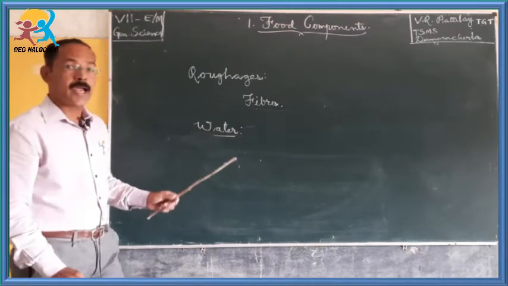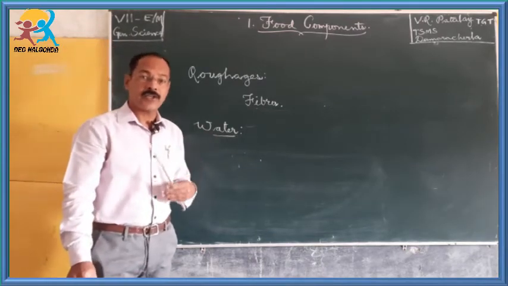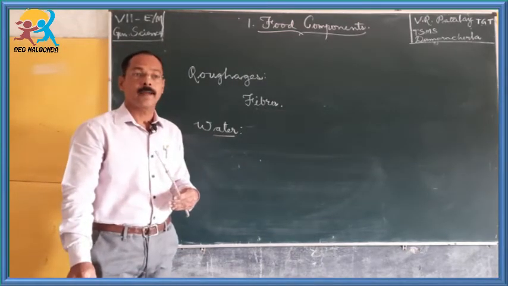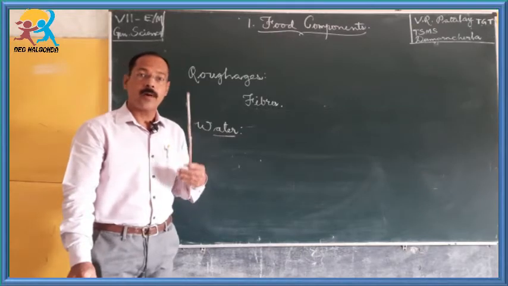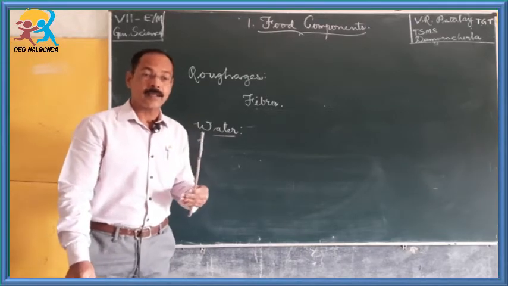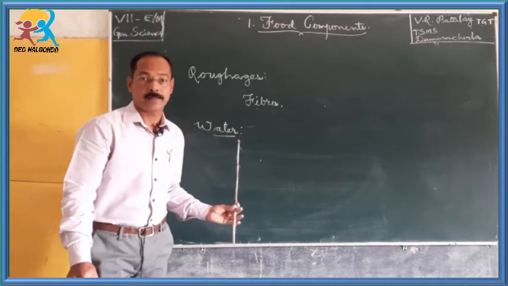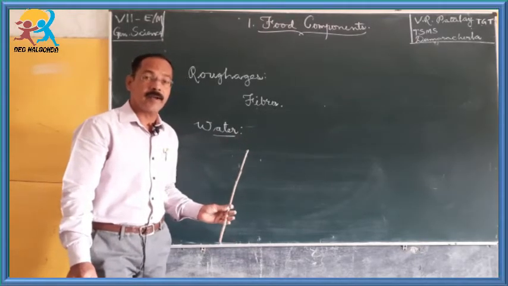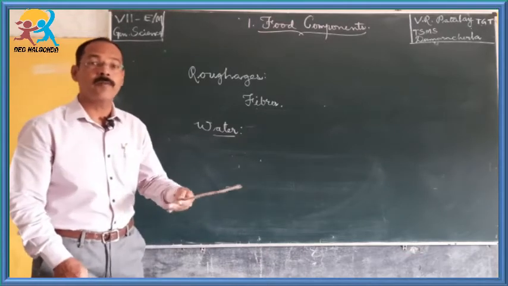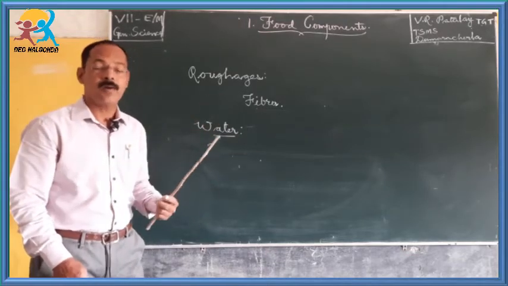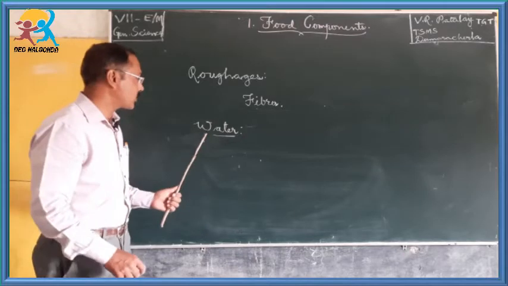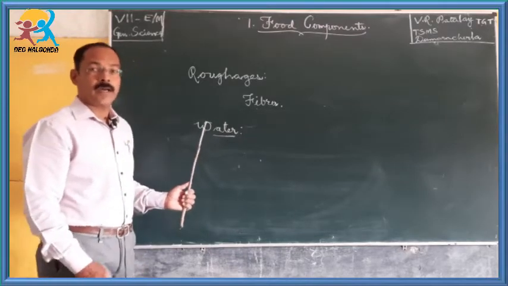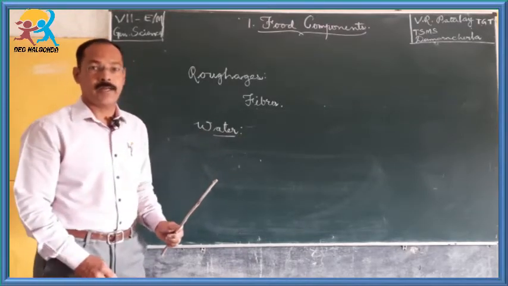Because it helps in digestion of our food. Not only that, our body contains 70% of water, which is required for performing various activities in our body. So, we must take adequate water every day.